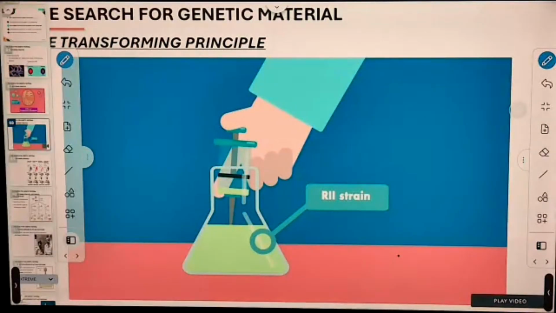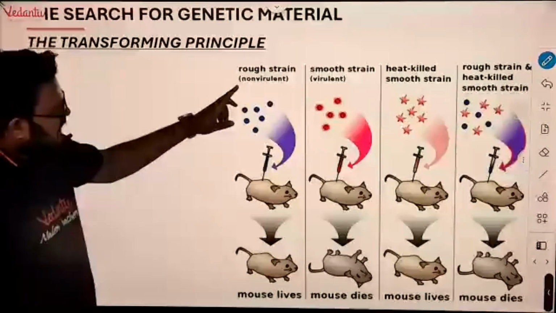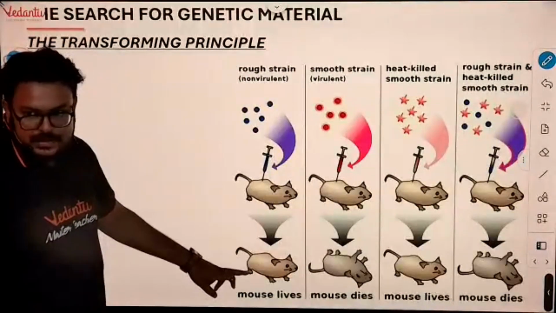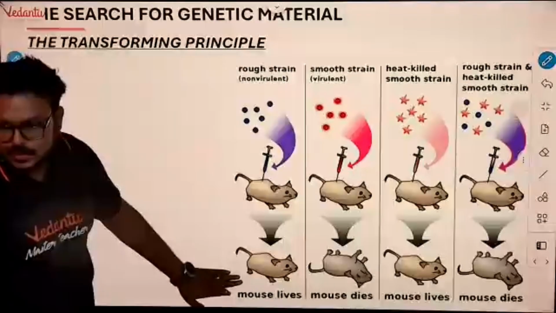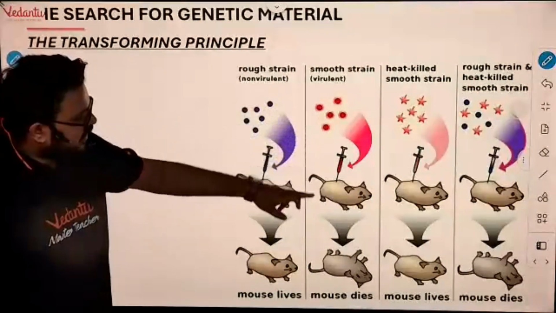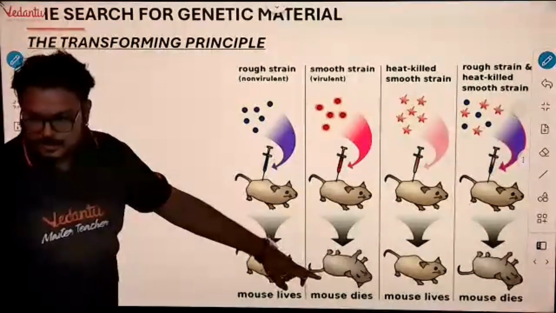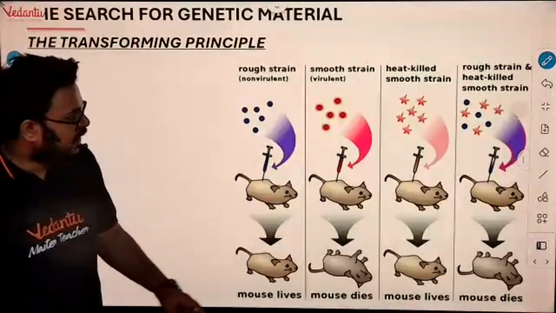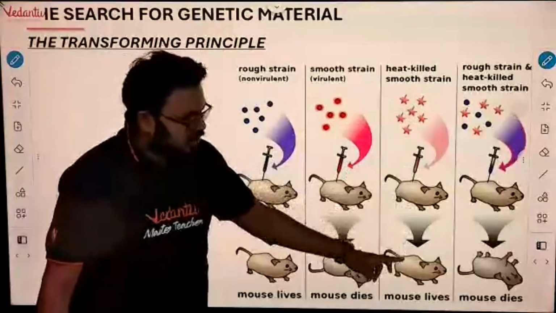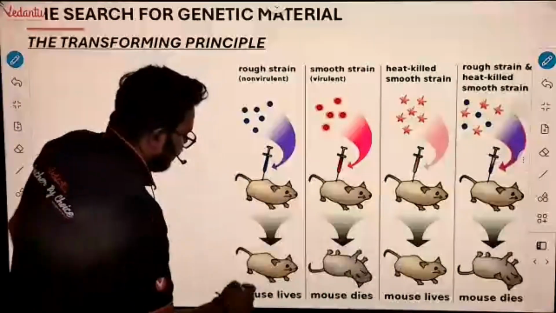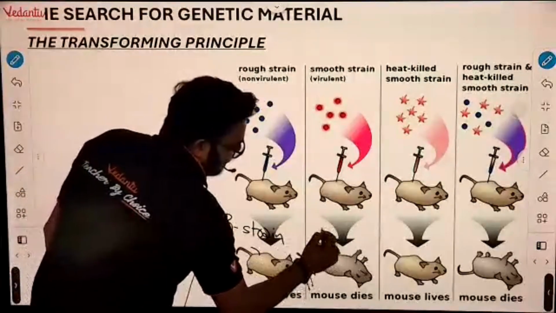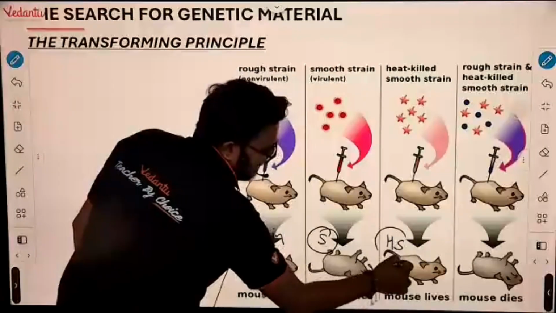Any idea? Anything? Okay, one more diagram I'll show you. When we injected rough strain, mice obviously will live. When we took the sample of blood, we found what? Rough strain only. When we injected smooth strain and mice died, when we took the sample of blood after death of the mouse, we found what? S strain from the body. Last, when we take heat killed, here also we find what? Heat killed S strain. Here we find R strain.